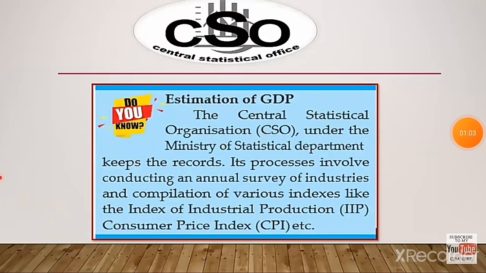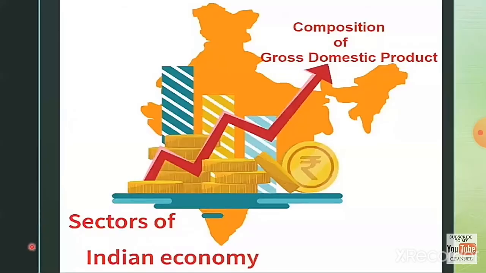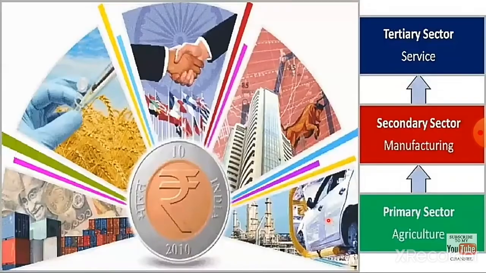Do you know the estimation of GDP? The Central Statistical Organization under the Ministry of Statistics keeps the records. Its process involves conducting an annual survey of industries and compilation of various indexes like the index of industrial production, consumer price index, etc.